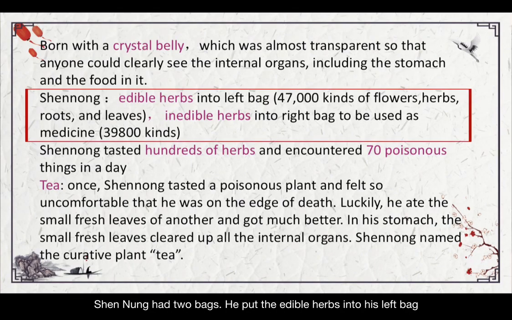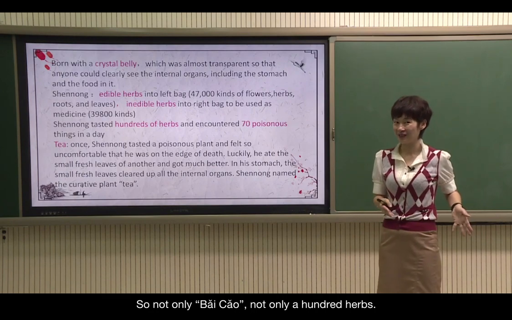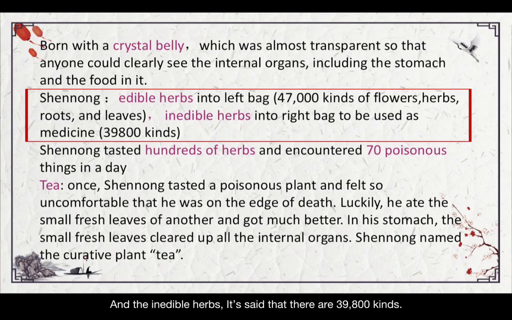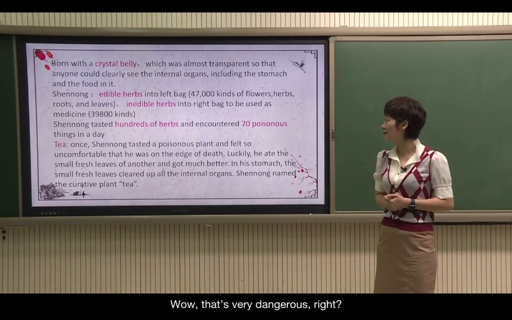He put the edible herbs in his left bag and the inedible herbs into his right bag. So the edible herbs in left bag, it's said that there are 47,000 kinds of flowers, herbs, and roots and the leaves put in the left bag. So not only Bai Cao, not only 100 herbs, right? More than that, far more than that. And the inedible herbs, it's said that there are 39,800 kinds. And people say that Shen Nong, he encountered 70 poisonous things a day. Wow, that's very dangerous, right?